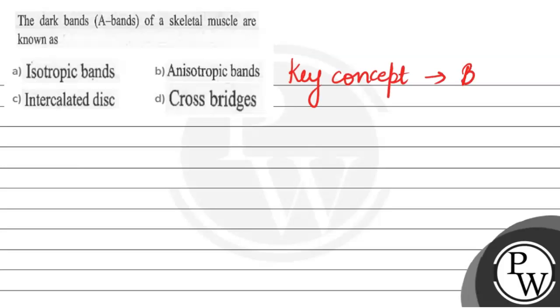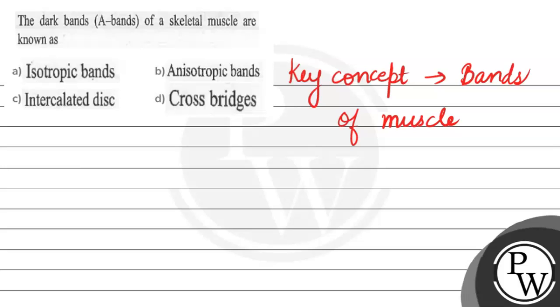bands of muscle or the bands that are present in muscle. Muscle is a type of connecting tissue जिसके पास में property होती है that it have light and dark band in it.